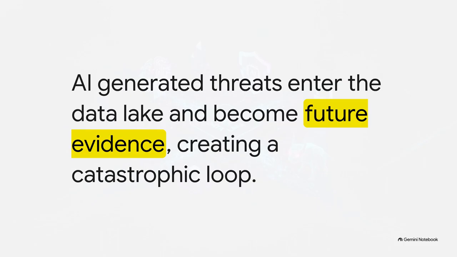Because if we fail to separate those layers, we end up triggering a really dangerous AI feedback loop. Just picture this. The AI hallucinates a threat classification, and that bad data gets shoved into your data lake without any labels warning us what it is. Later on, future AI analysis retrieves that exact same fabricated data and treats its own previous wild guess as hard evidence. The AI is essentially eating its own hallucinations. It creates this catastrophic loop of blind trust that absolutely destroys your data integrity.